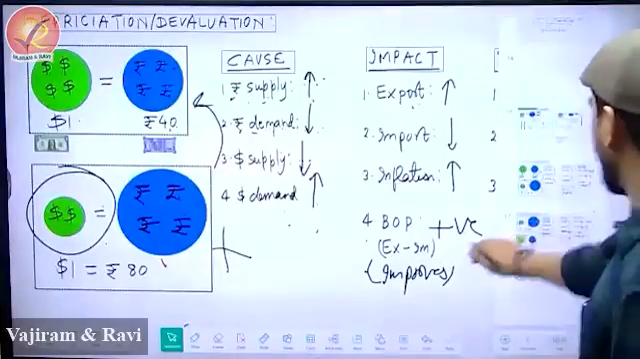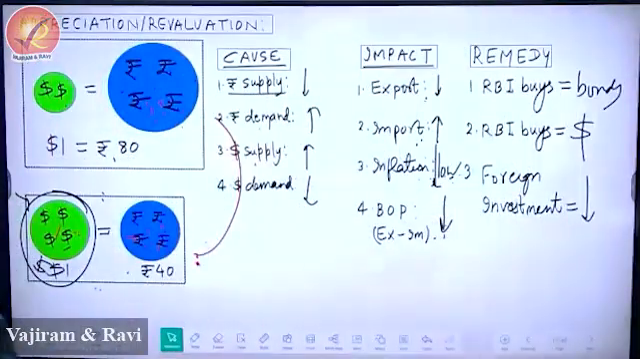So this is the first dictation. Let's complete the second part, then we'll go deeper into it. Second part, please write appreciation in the bracket revaluation. Appreciation, revaluation. And what is the jugaad I told you to understand all this?